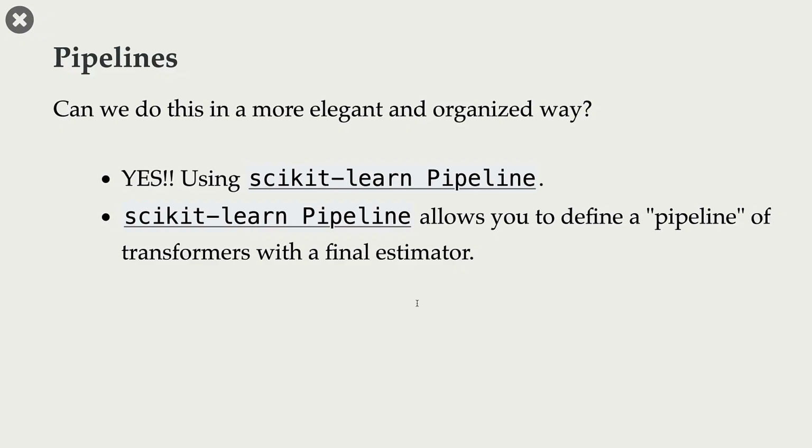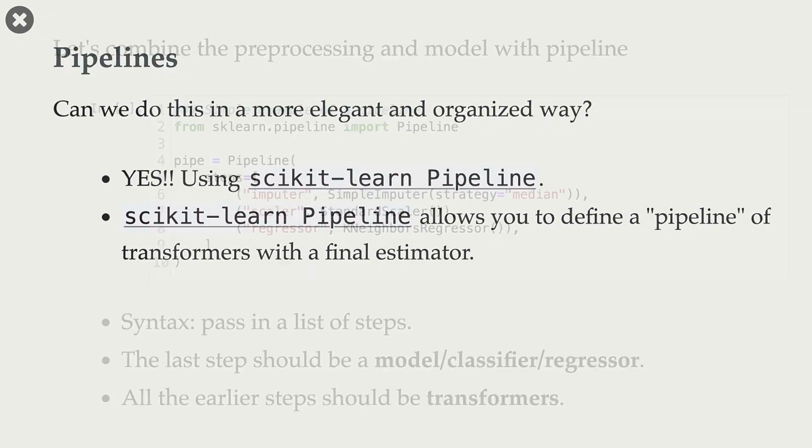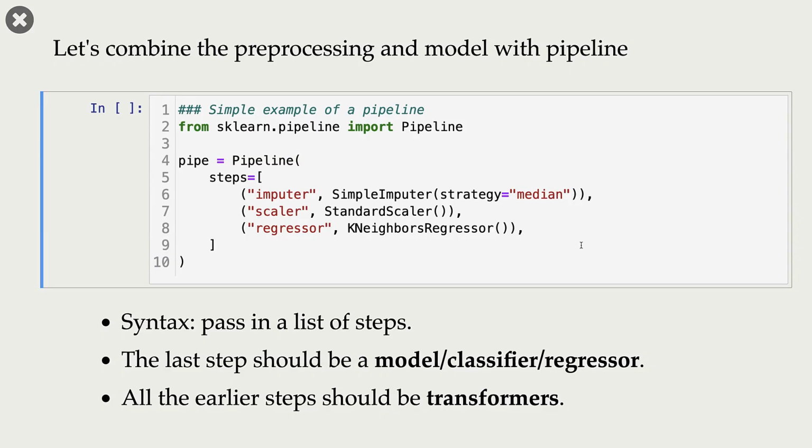Enter scikit-learn pipeline. Scikit-learn pipeline allows you to define a pipeline of transformers with a final estimator. What does that mean? Let's look at a simple example of a pipeline. First of all, if you want to use pipeline, you need to import it.